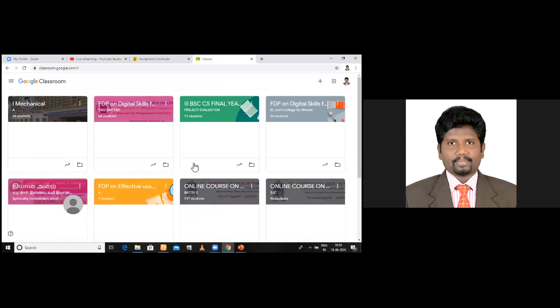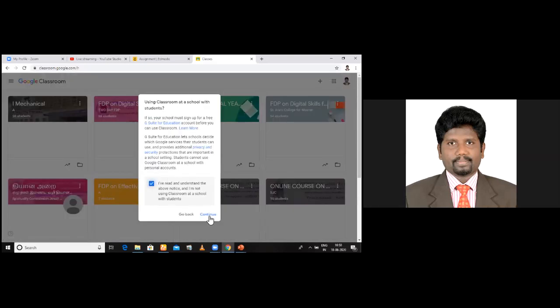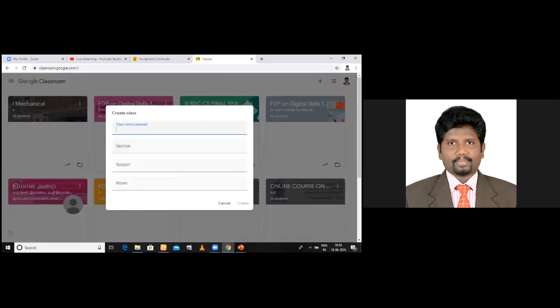Now, how to create a new class? See here, there is a plus symbol here. Click that. Click create class. Press that and select this. Click continue. Am I clear to you? Just press this, this box will appear, and click continue. You will be able to create a class by filling in the details. For example, again, online workshop, workshop by Survey College of Education. I just section it as Google Classroom.